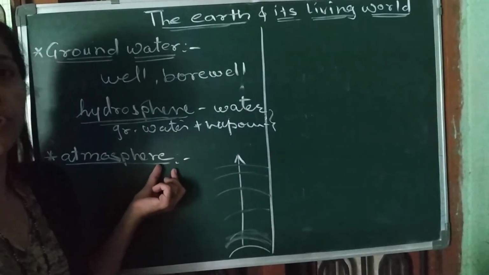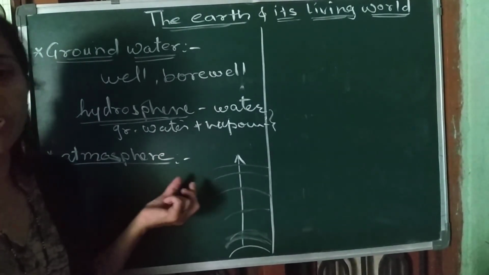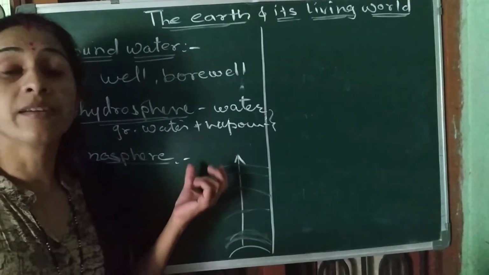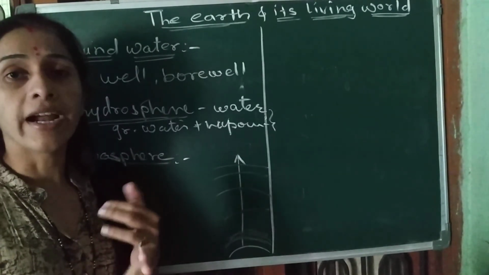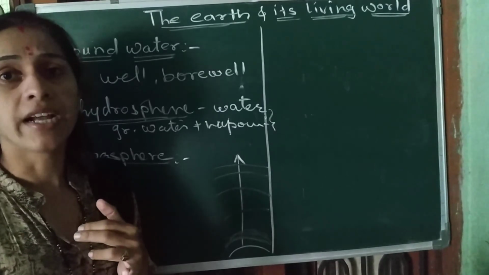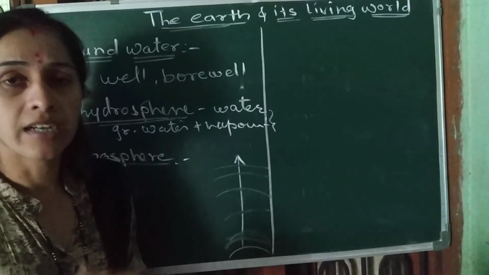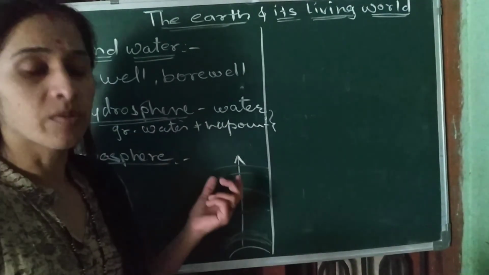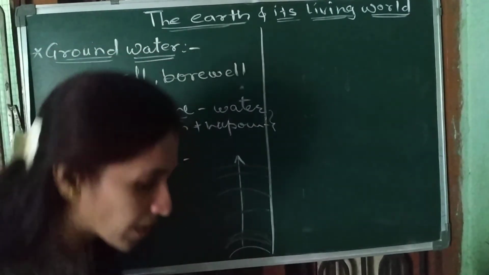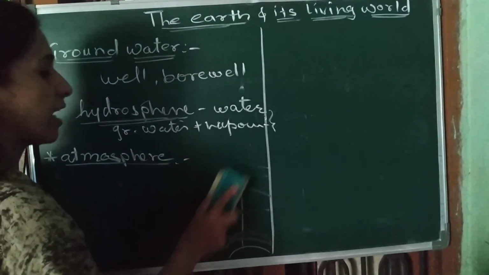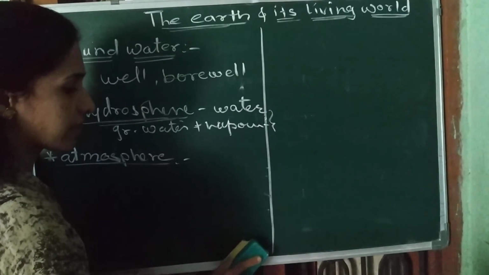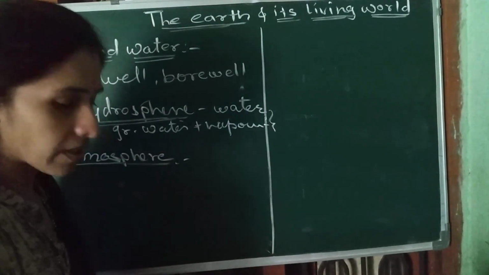Air is not only one gas, it is a mixture of oxygen, nitrogen, carbon dioxide, and many gases. This mixture of gases forms the atmosphere. There are many gases that we will study in the next point. Understood?